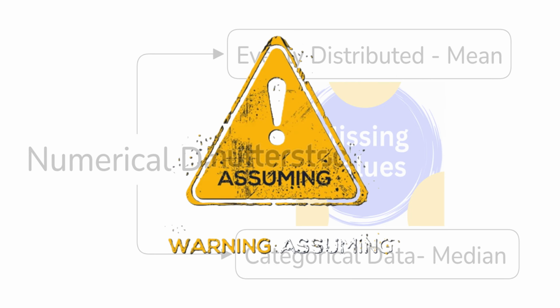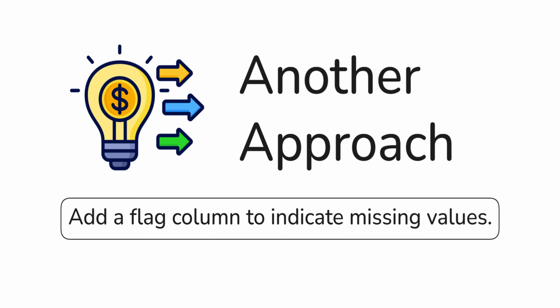We are saying that the missing value is similar to the average or the most common case. This is not always correct, and if we are not careful, it can introduce bias in the model as well. So, there is another approach where we create a separate category or indicator for missing values. For example, instead of filling, we can add a flag column that tells whether the value was missing. This sometimes helps the model understand that missingness itself carries some information.